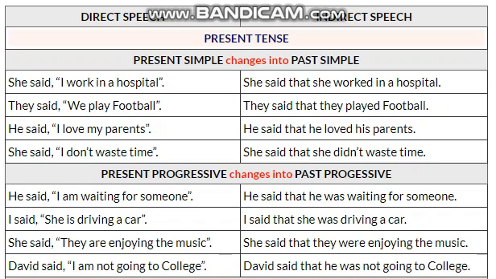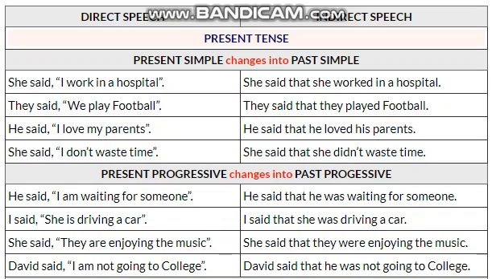I said, she is driving a car. Here the pronoun she is used. As she is a third person pronoun, it would remain the same, no change would occur in it. We remember the SON formula, where N is for no change. So, I said that she was driving a car. Is has been changed into was because was is the helping verb of past continuous. She said, they are enjoying the music. She said that they were enjoying the music.